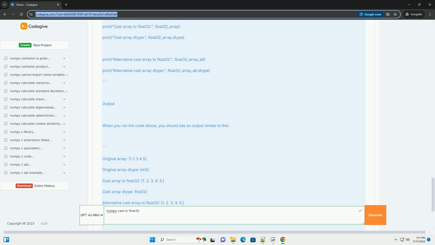Complete example. Here's the complete example in one block. Output. When you run the code above, you should see an output similar to this.